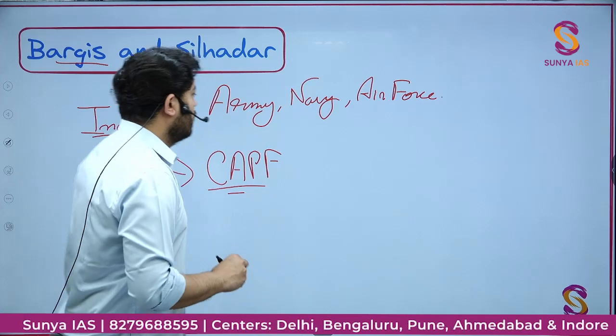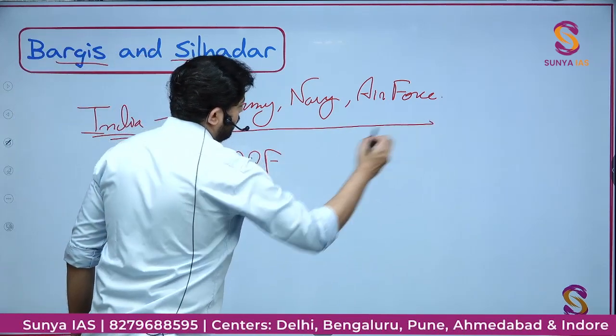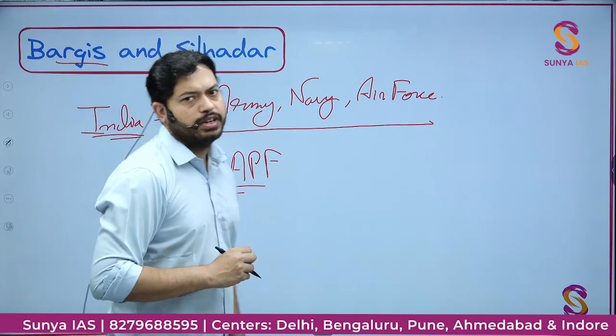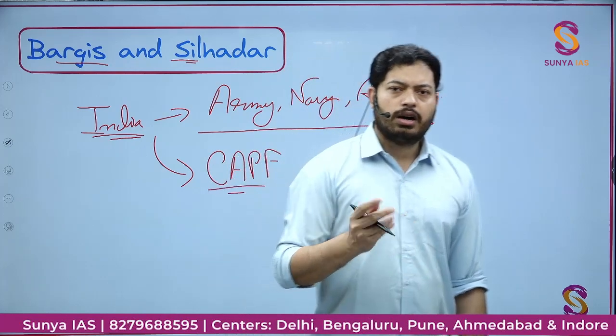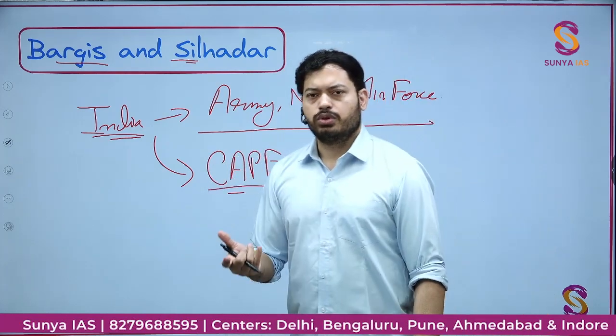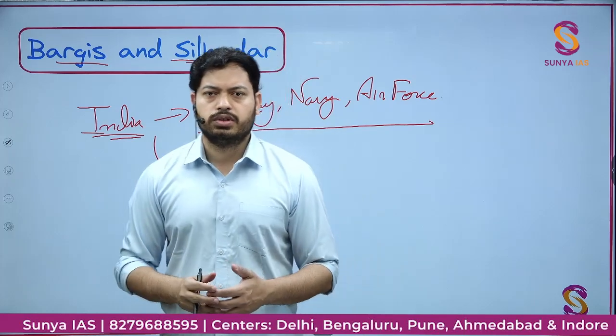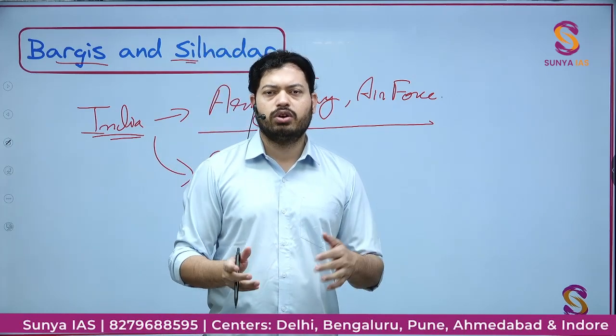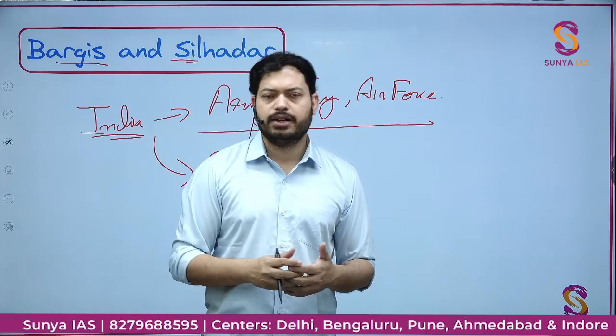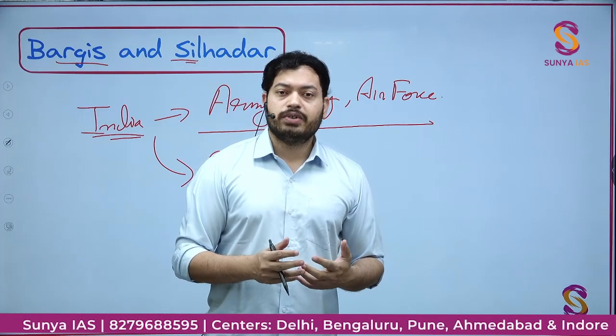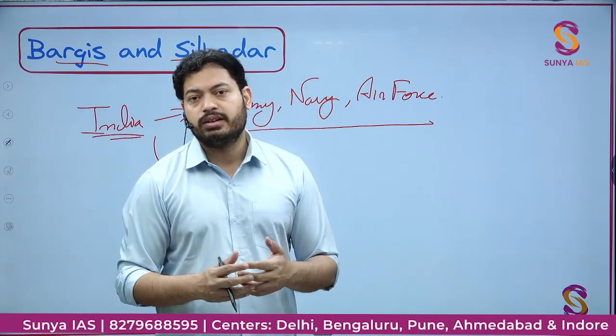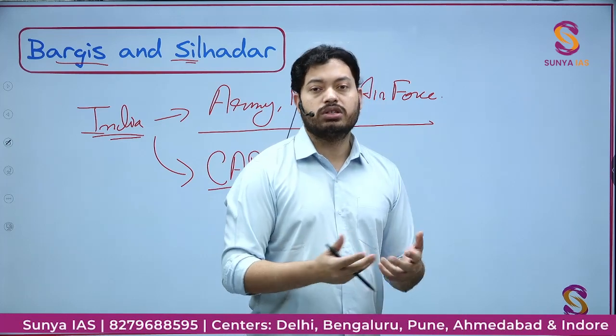Now we know it very well that the facilities which Government of India provides to the Army, Air Force and Navy, or the individual employees of the Army, Air Force and Navy, are far more than for the officials of CAPF. That's a reality. Why does Government of India do so? Why is there no equality? There is no equality because it's costly.